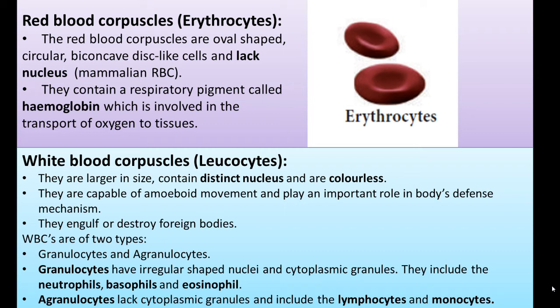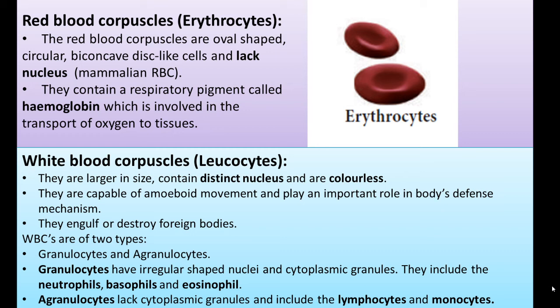Then white blood corpuscles, also called leukocytes. They are larger in size. They possess a nucleus. RBC does not contain a nucleus and WBC contains a nucleus, and they are also colorless. They show amoeboid movement, they move like amoeba.